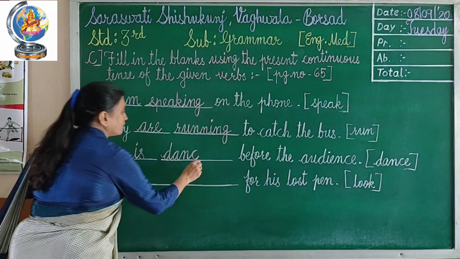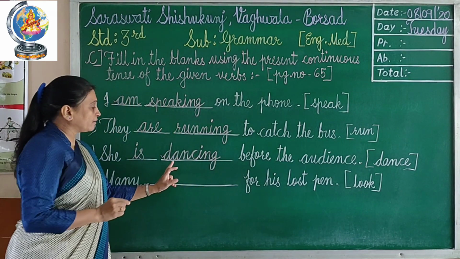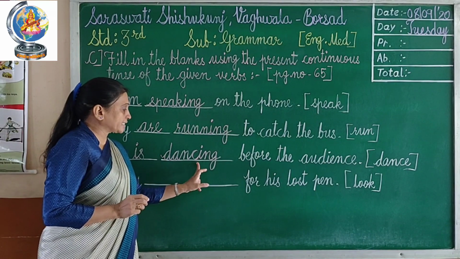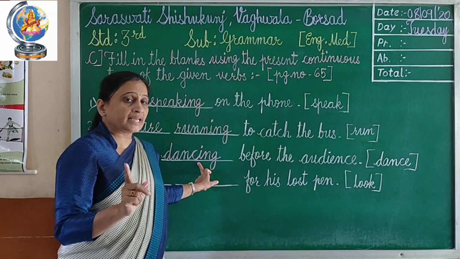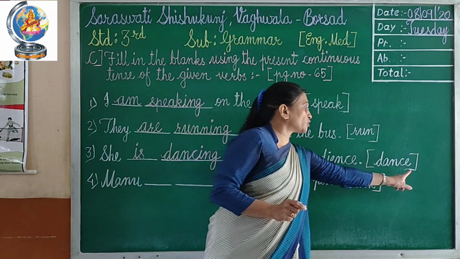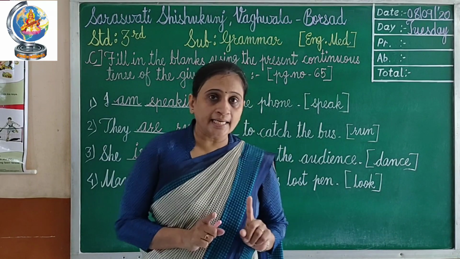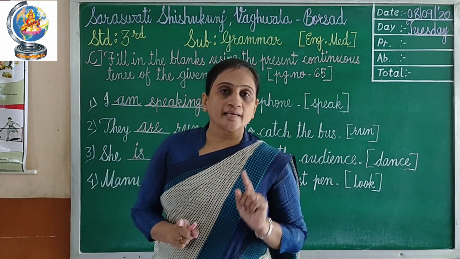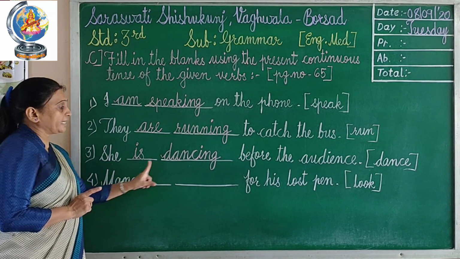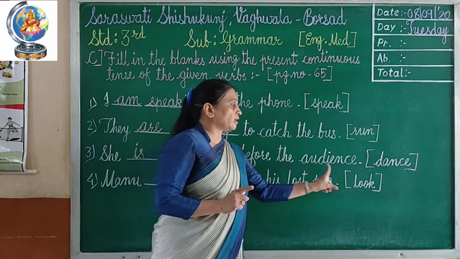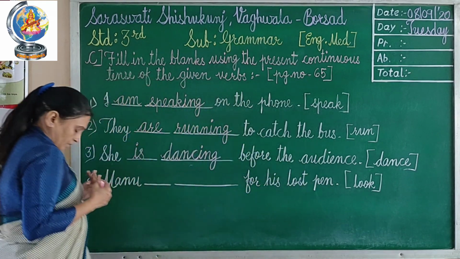Directly I will add ing. So the spelling will be dancing. Which verb will finish with the letter e, you will not write e. Directly you have to add ing. So the answer will be she is dancing before the audience, means in front of audience.